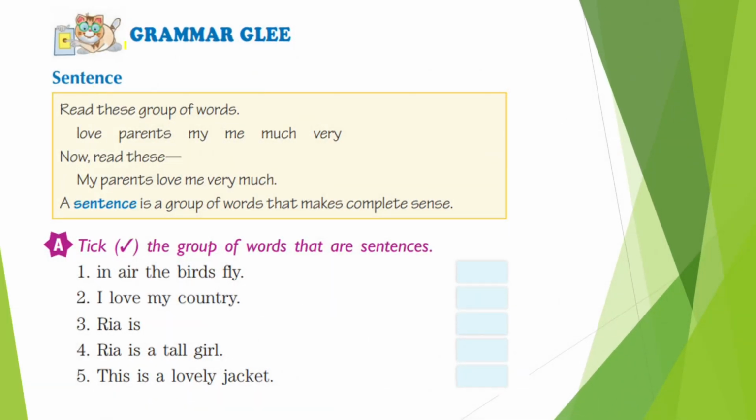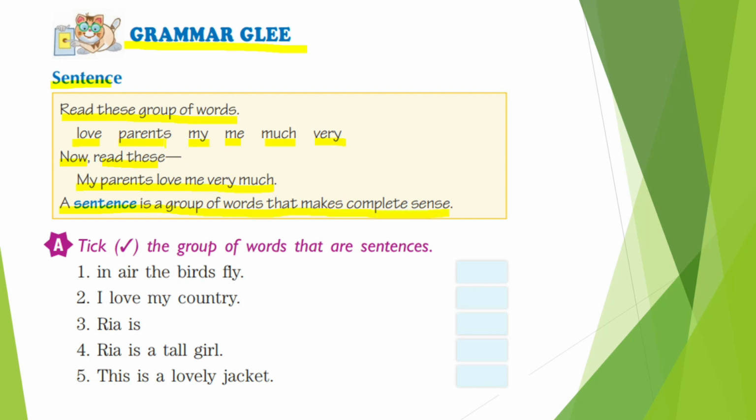Alright children, let's look at the grammar part. Sentence. Read these group of words: love, parents, my, me, much, very. Now read these: My parents love me very much. A sentence is a group of words that makes complete sense.